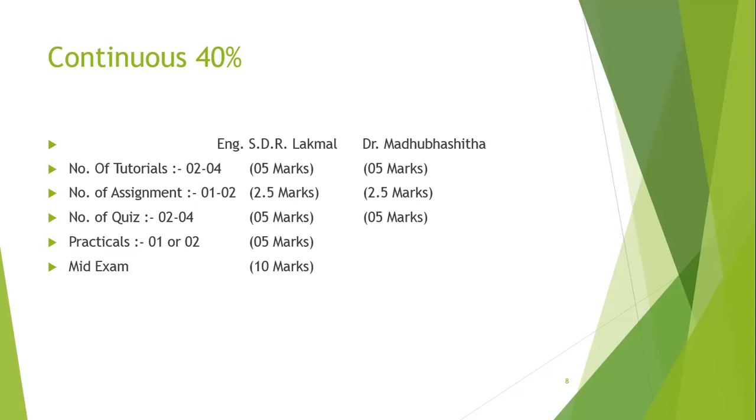And remember that to pass continuous assessment, you should take at least 60% out of 40. Okay, otherwise you have to do continuous next year. Therefore make sure that you get more than 16 marks.